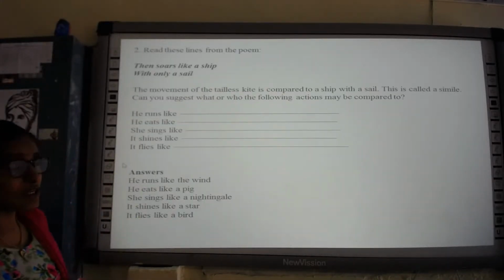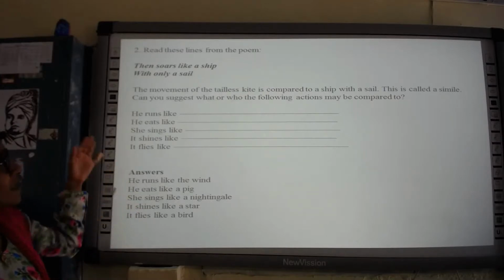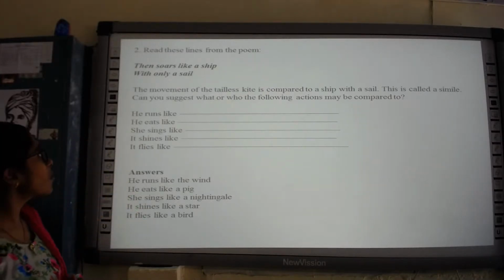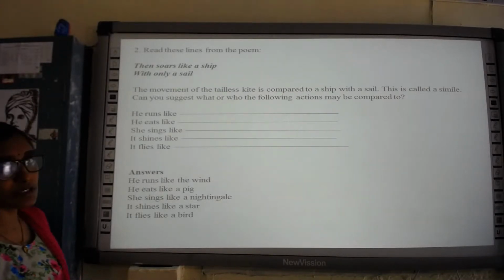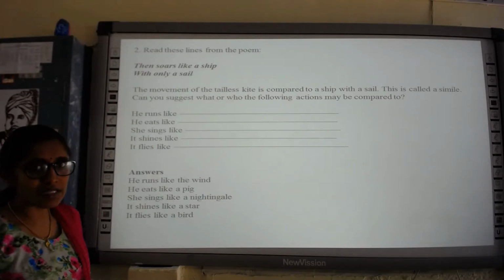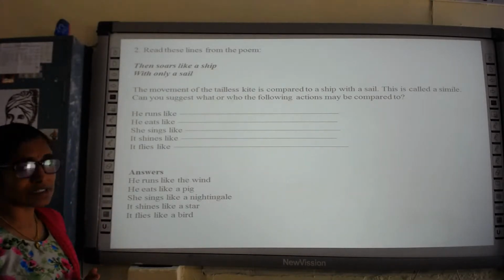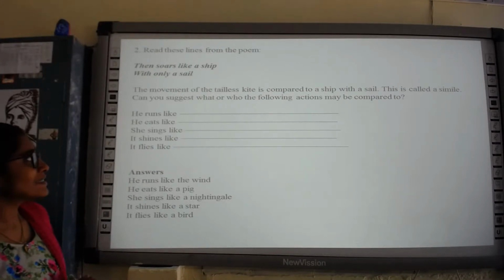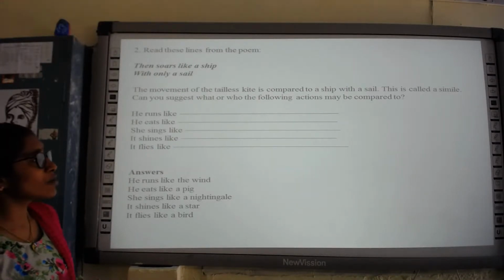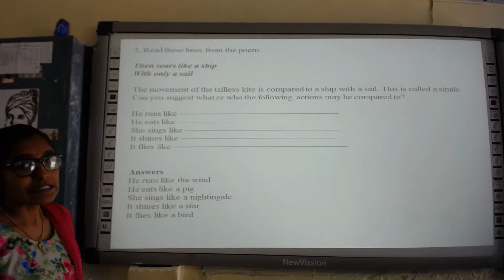The next question in your textbook: you have been given two lines from the poem. Then soars like a ship with only a sail. So this is what I mentioned in the beginning about simile. The movement of the tailless kite is compared to a ship with a sail.